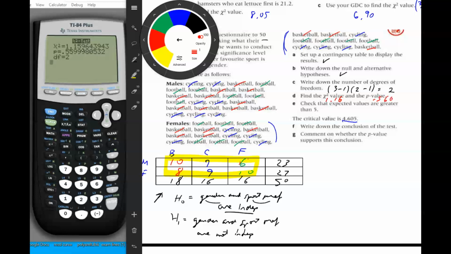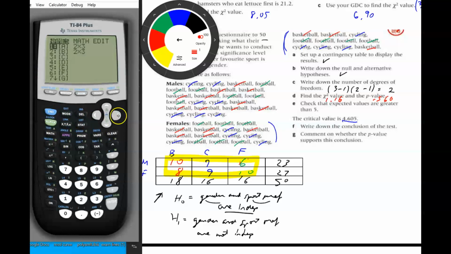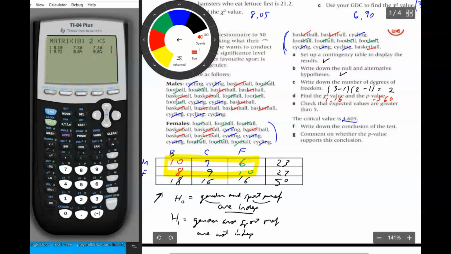Check that the expected values are greater than 5. The way we do that is we look at the expected value matrix, which we can find in second matrix, edit B. And B is already filled in, and if we look here, all the values, 8.28, 9.72, 7.36, 8.64, etc., are all above 5. So yes, they are. Okay?